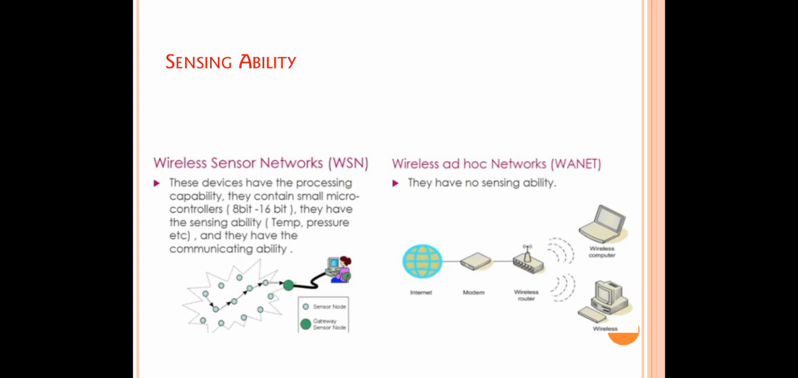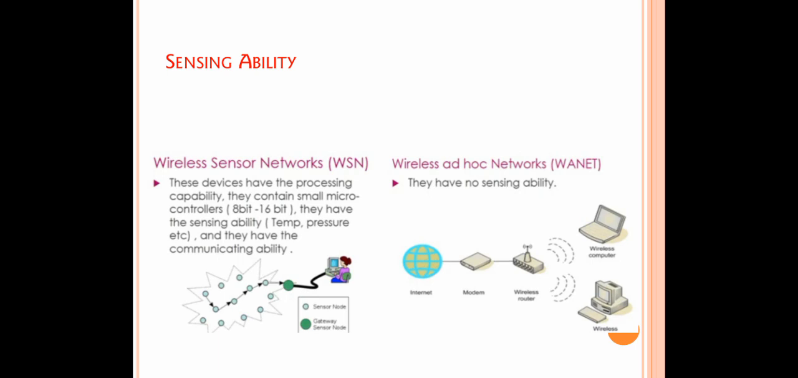Next, sensing ability. In WSN, the nodes are equipped with a processing unit, sensing unit, communication unit, and memory device. The processing unit consists of small microcontrollers, which have processing capability and control the functionality of the other devices of a sensor node. Generally, 8-bit and 16-bit microcontrollers are used to compute the data, and the sensing unit has a sensor which is used to capture or measure physical or environmental parameters like temperature, pressure, humidity, and so on.